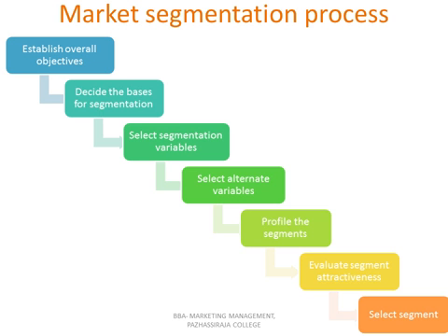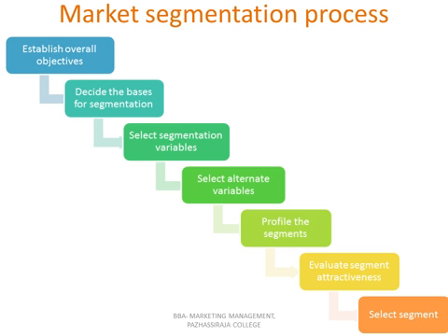Now we will learn how the company is going to segment the market. There are 6 steps. The first step is to establish the overall objectives. Here the company should understand its mission and objectives very clearly. The company should analyze its strengths, weaknesses, opportunities and threats.